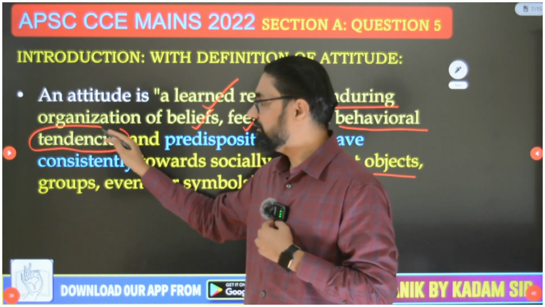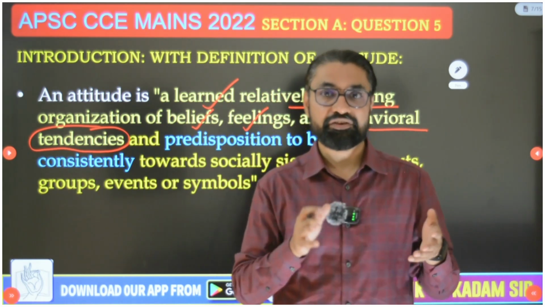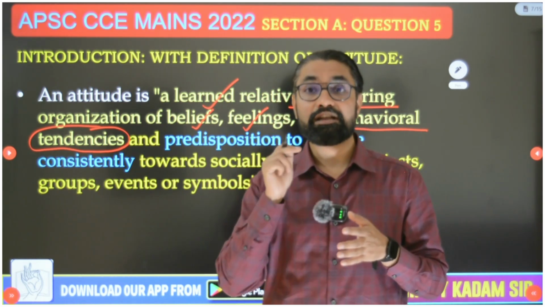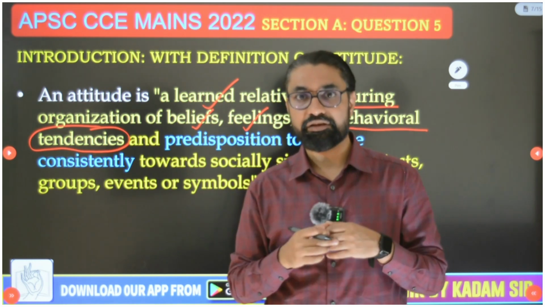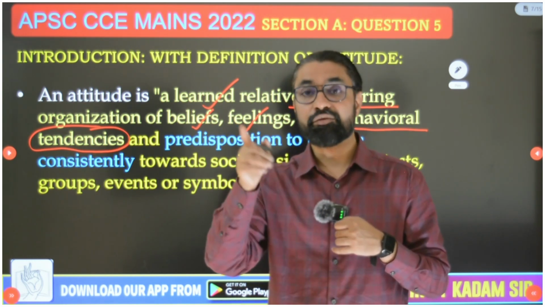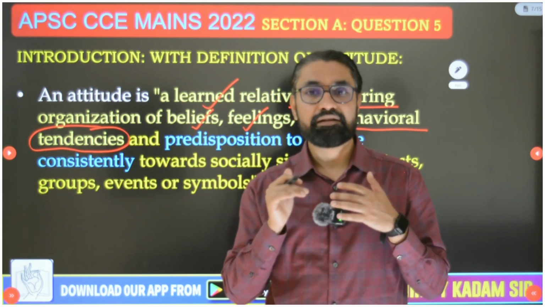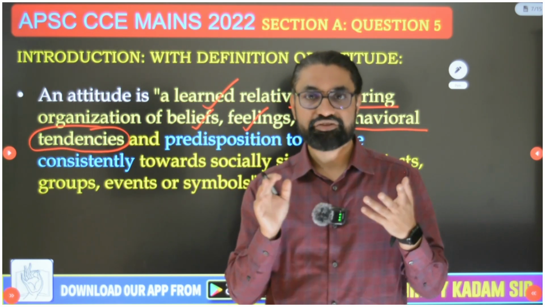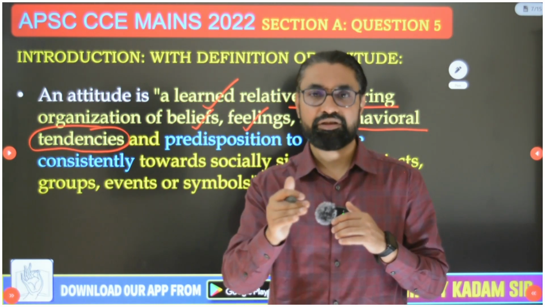This word tendency is very important, because attitude contains the ABC model: affection, behavior, cognition. So attitude contains behavioral tendency. It is not behavior. And that's your first question: do you agree that behavior reflects attitude? May or may not be. Because attitude contains 3 components, A, B, C, and the B component is behavioral tendency. It is not actual behavior.